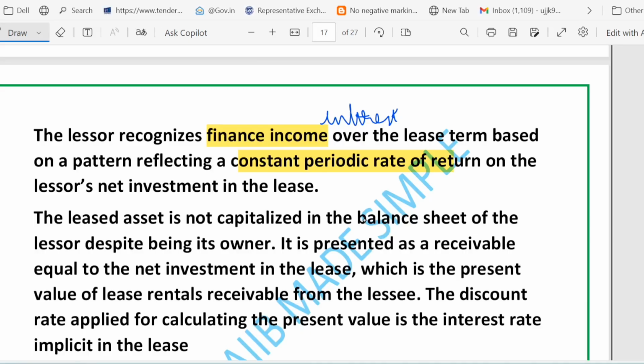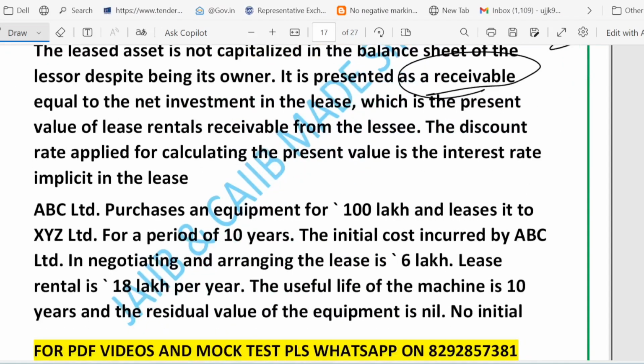Then we talk about the receivable. What is the meaning of this? Instead of showing the physical asset, a lessor under a finance lease shows a receivable equal to the net investment. Then we talk about the initial direct cost, right? What is the meaning of this term, initial direct cost? It means the upfront cost of arranging the lease, such as commission and legal fees, that are usually added to the lessor's net investment. And then we talk about the finance income. The lessor recognizes interest income over the lease term so that each period yields a constant rate of return on the outstanding net investment.